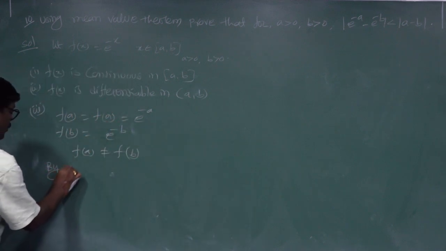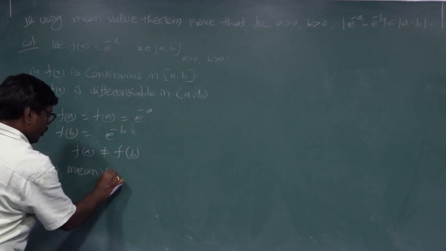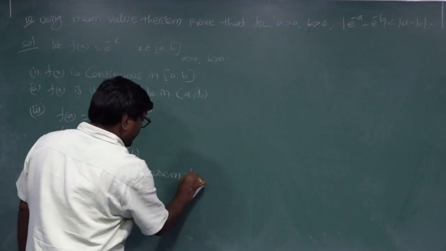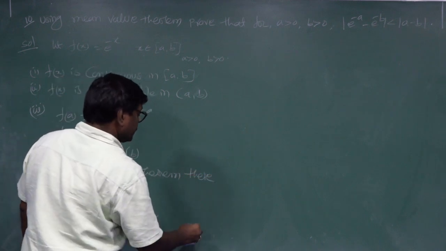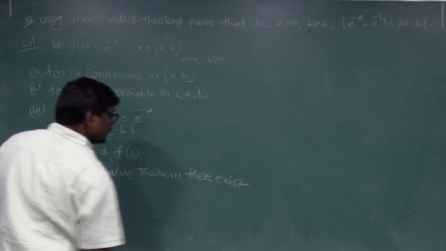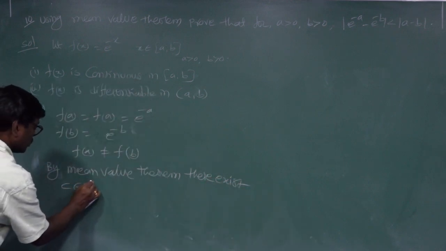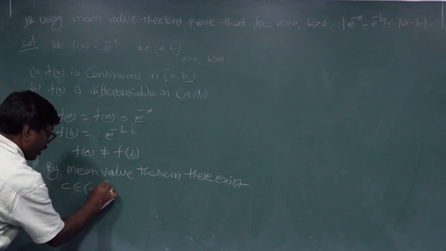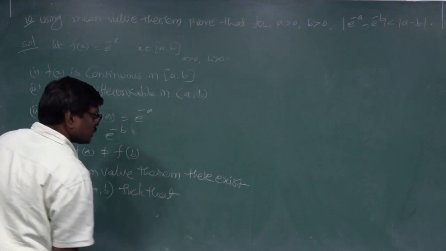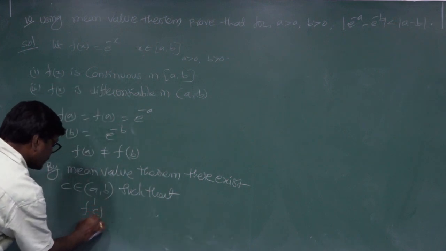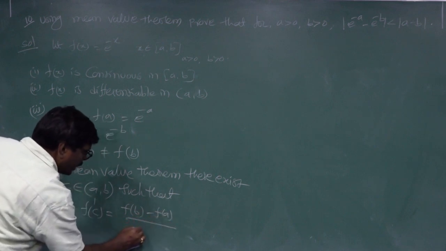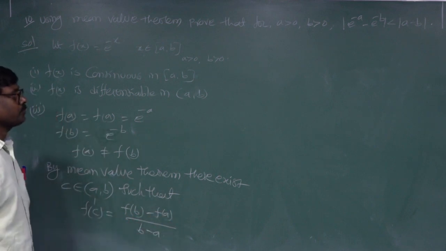By the mean value theorem, there exists c belongs to the open interval a comma b such that f dash c is equal to f of b minus f of a by b minus a.